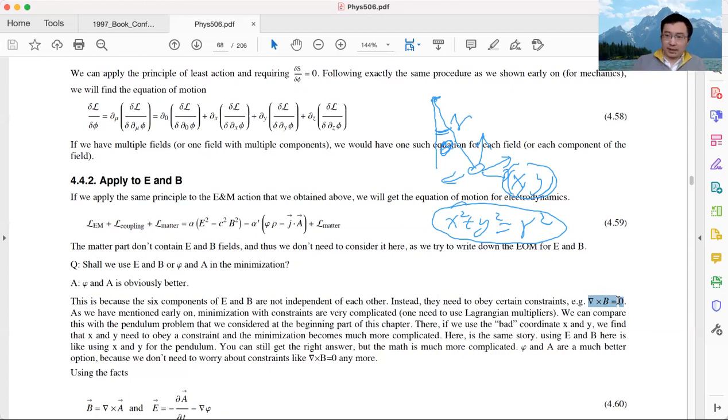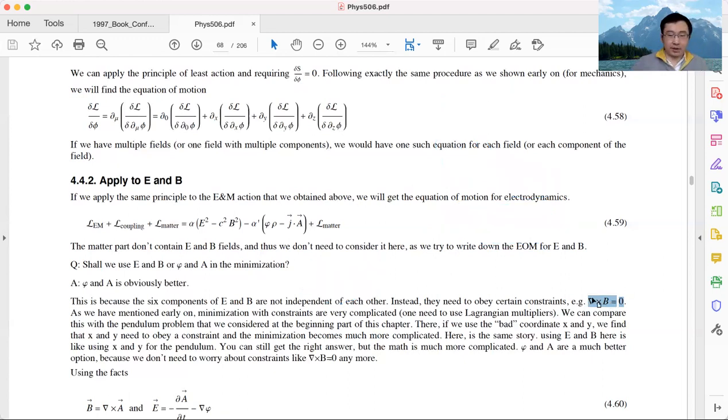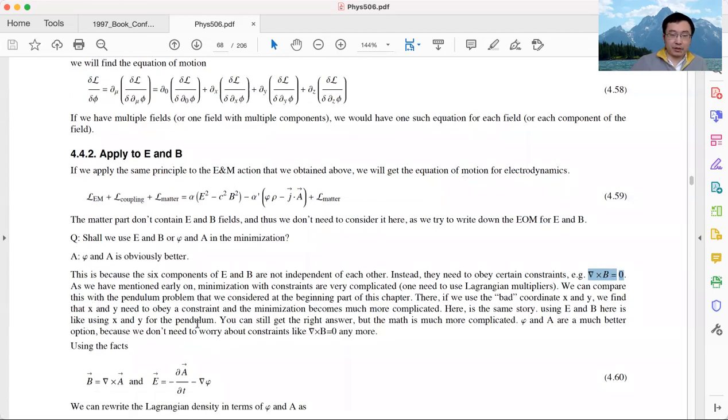Okay, so instead, we should choose phi and A. Once we have phi and A, we don't need to worry about this type of constraint anymore. This type of constraint is automatically satisfied if we use scalar and vector potential. So phi and A are independent coordinates. That's much better than E and B in terms of variation principles. So that's why we need to use phi and A. We can't do this with E and B. Okay, so that part is solved.